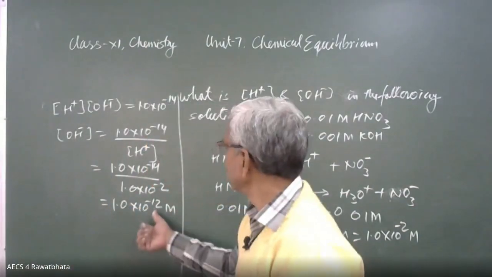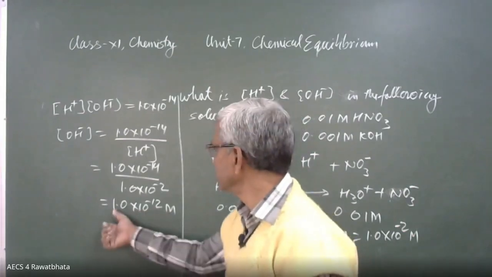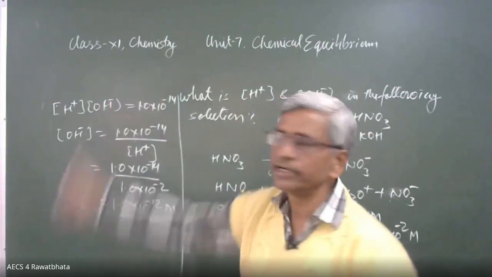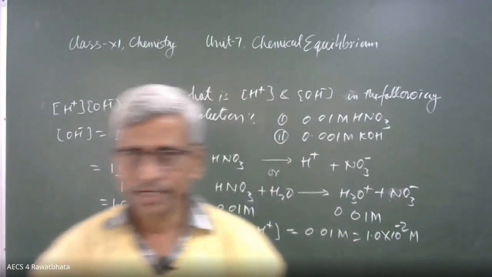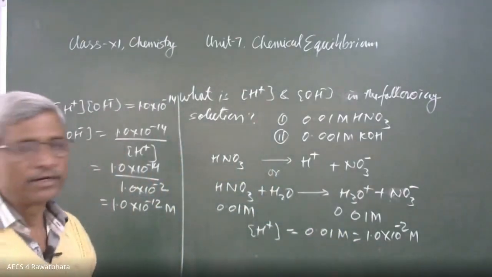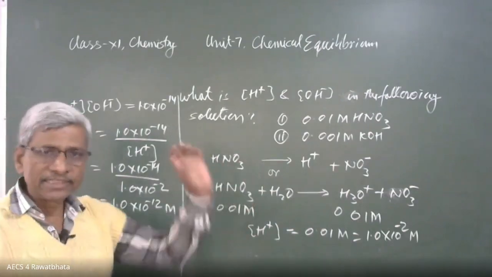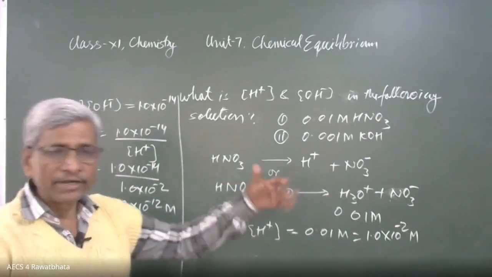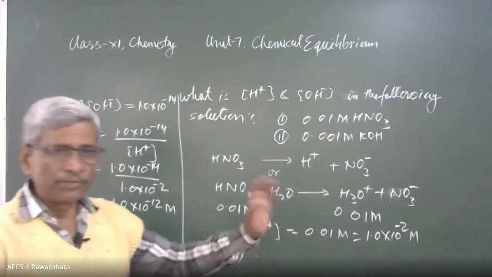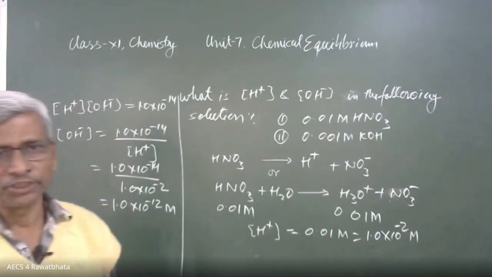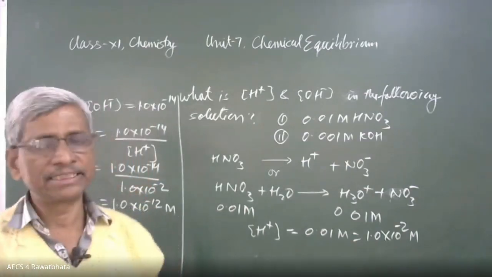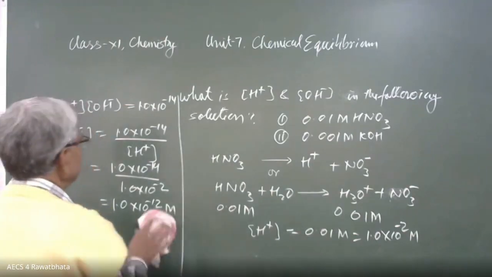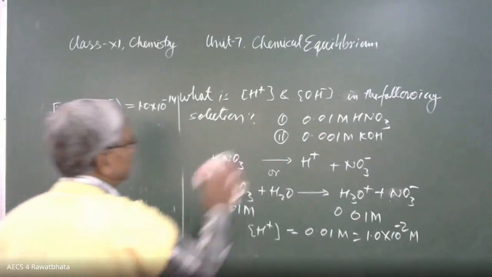And we can see the product of hydrogen ion concentration and hydroxide ion concentration will always be 1.0 into 10 raised to power minus 14. So this is the answer of the first part. Every solution, whether it is an acid solution or a base solution, has a fixed hydrogen ion concentration and hydroxide ion concentration. It depends on the concentration and on the nature of the substance, whether it is strong or weak. This is the first part. Let me take the second part here.